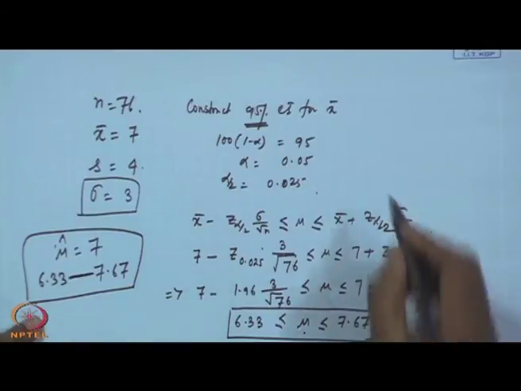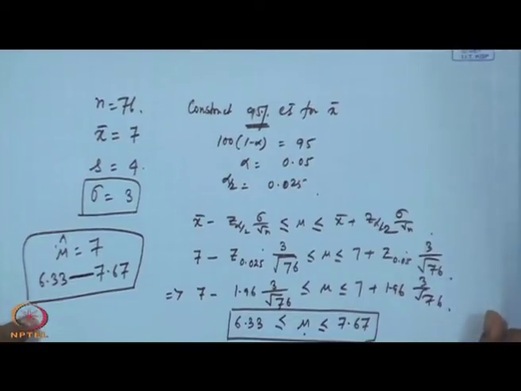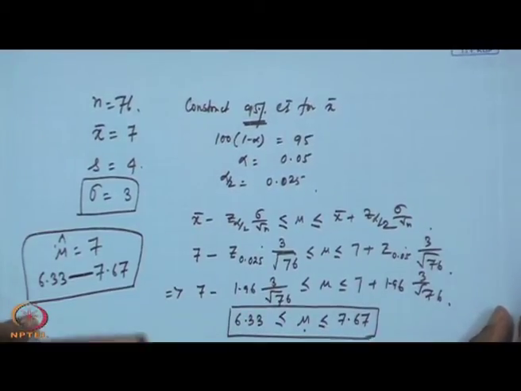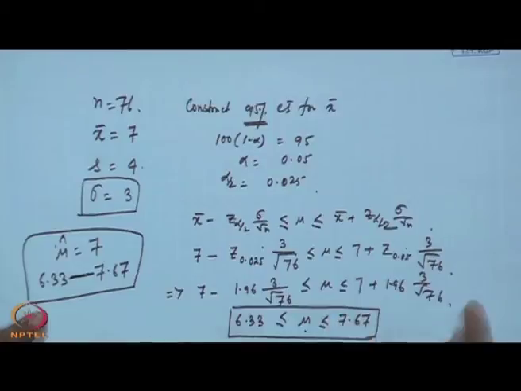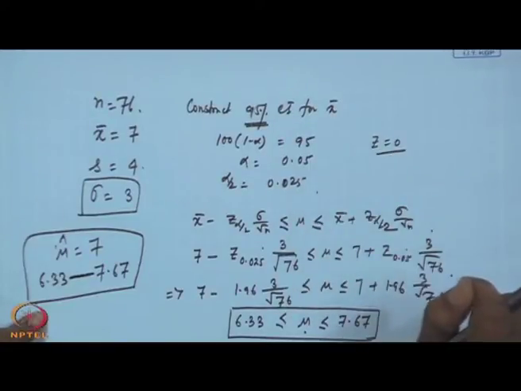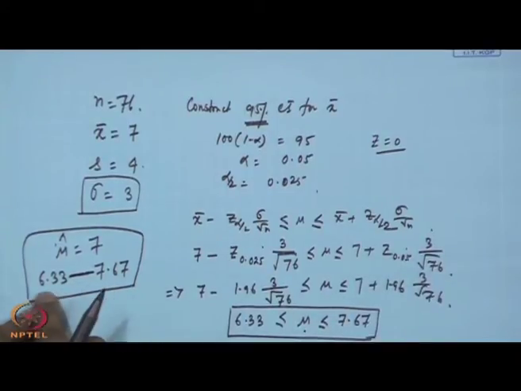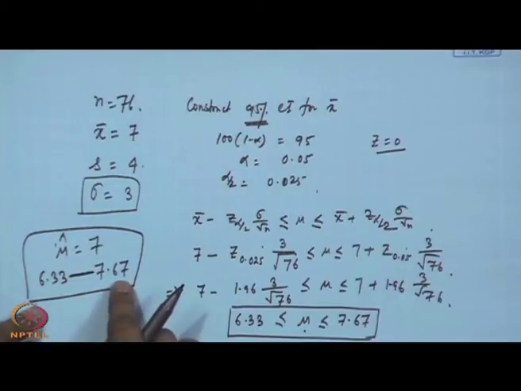Now, see, when we convert the statistic, that x bar to equivalent z by subtracting its mean and dividing it by its standard deviation. So, what is the mean of z? 0, it is 0. Now, here you are getting the interval 6.33 minus 7.67.